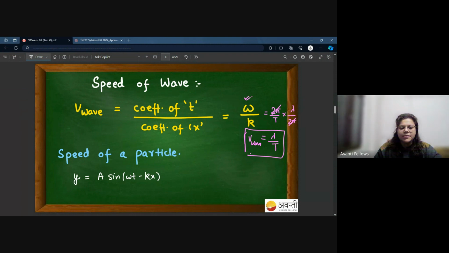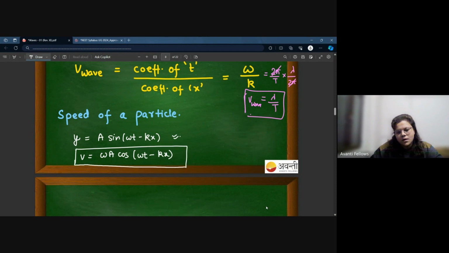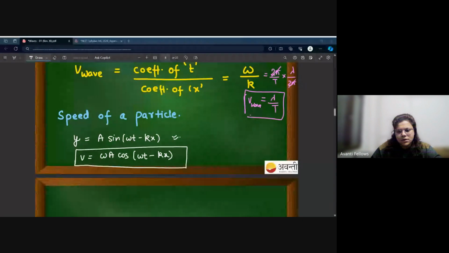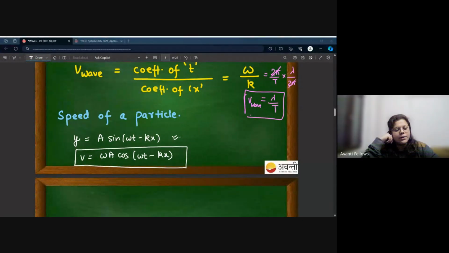Let's say y is equal to A sine omega t minus kx is some wave that I gave you, and I want you to calculate the speed of the particle. But if you have displacement, you can calculate velocity. Just differentiate it. Yes or no? Can you calculate the acceleration of the particle?